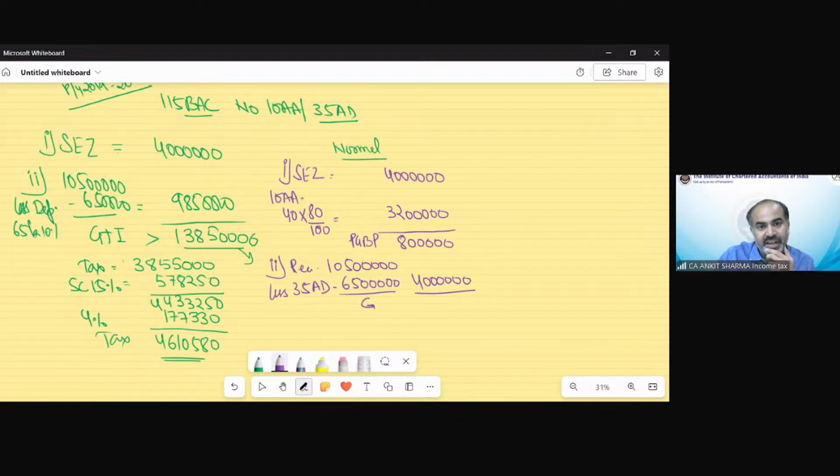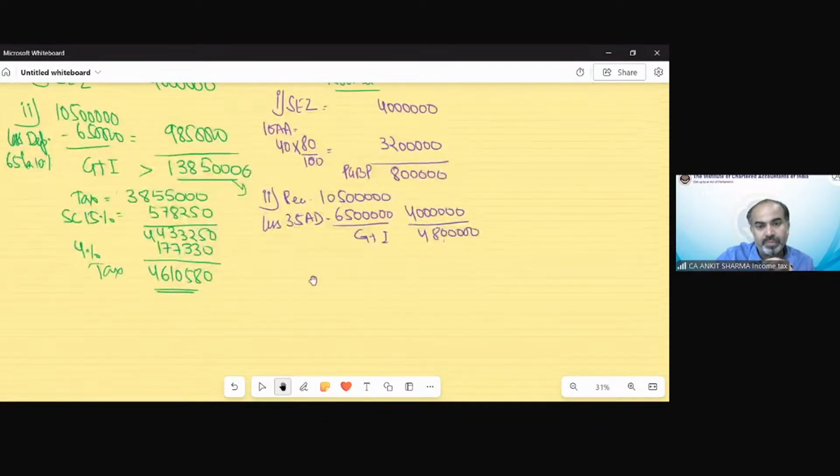So my GTI in this case would be 48 lakh, as no other deduction information has been given in the question. So this will be my GTI as well as my TI. And the tax as per normal provision would be 12,52,500, and there would not be any surcharge because it is less than 50 lakh.